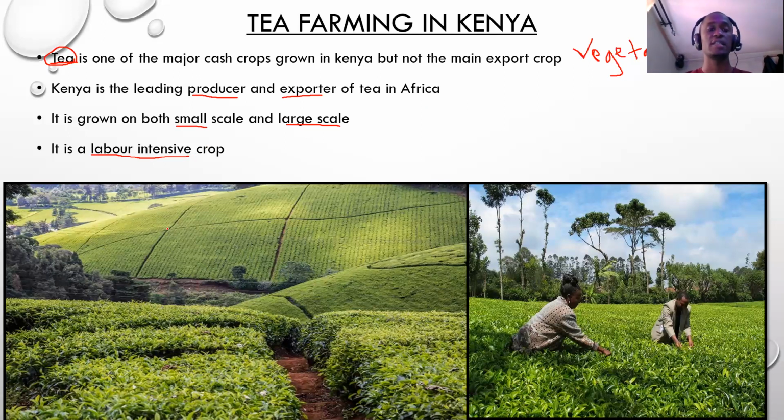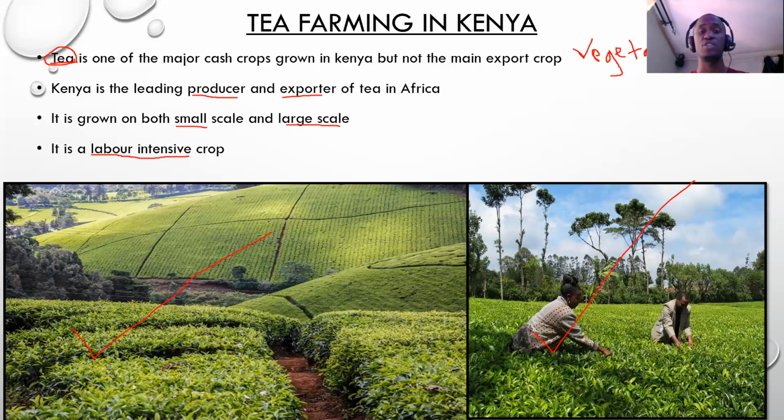And on those slides, I've attached 2 pictures showing tea plantations. The first picture, this one, shows a tea plantation. Look at the way it looks, very beautiful, wonderful. That is a tea plantation farm in Kericho. And then the second picture, this one, shows a tea farm together with the farmers there. They are trying to take care of the crops. I think they are trying to do some pruning, and then after that, harvesting can also start.